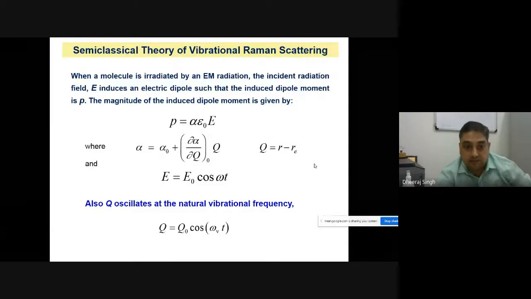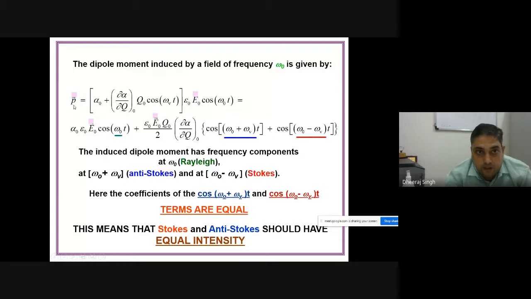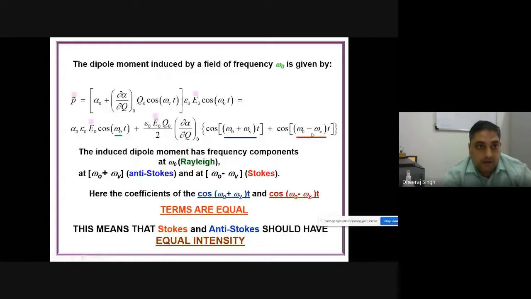Similarly, the Raman effect was not successfully explained by classical theory. Suppose a molecule is irradiated by electromagnetic radiation, where P is equal to alpha E, E is the electric field, and P is the polarization induced in your molecule. If you expand the polarizability alpha in a Taylor expansion in the coordinate Q, and the electric field oscillates as E equal to E0 cos omega t, then putting this value in P equal to alpha 0 plus del alpha upon del Q in terms of a Taylor series, we find that the induced dipole moment has three frequency components, and the coefficients of the omega 0 plus omega b and omega 0 minus omega b components are similar.